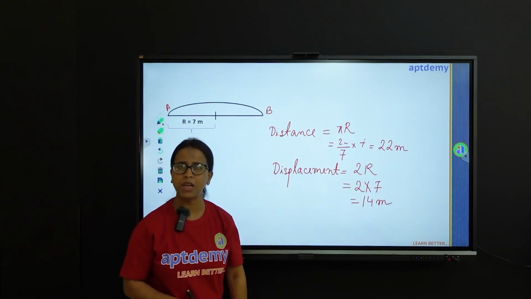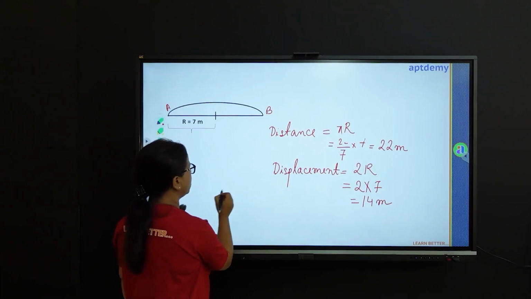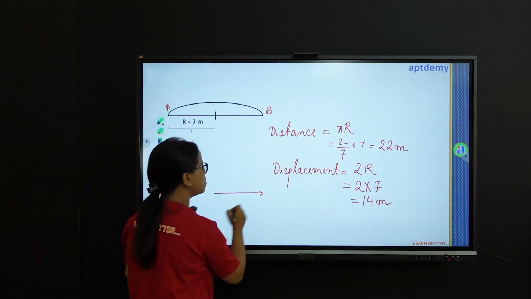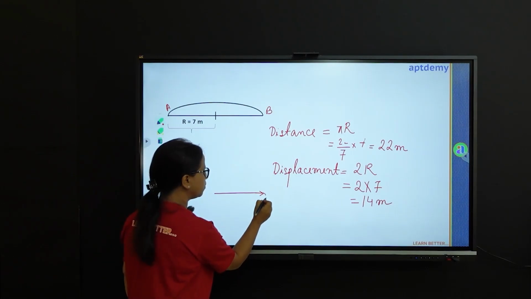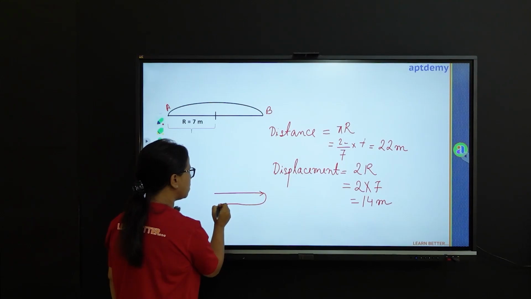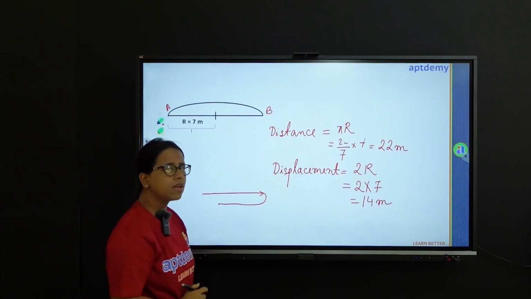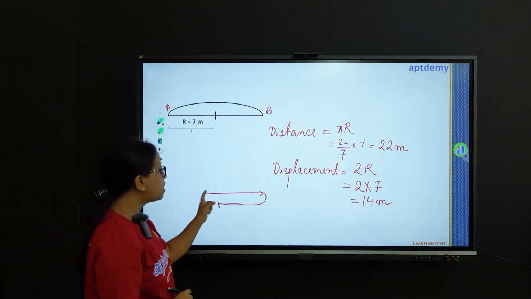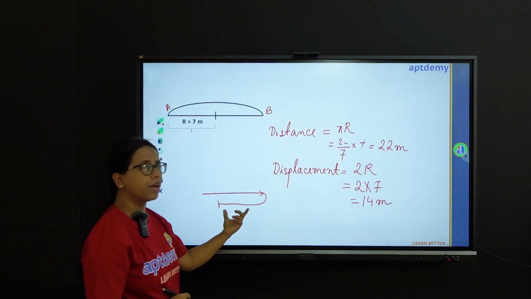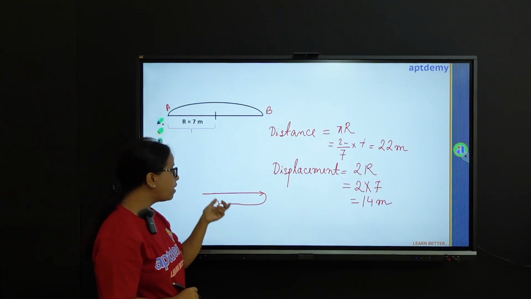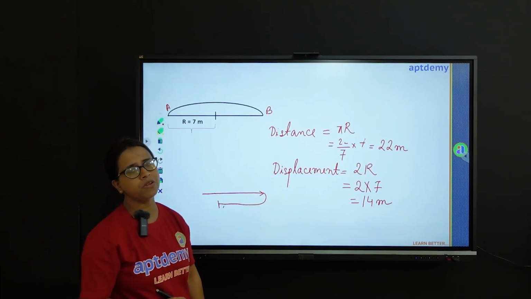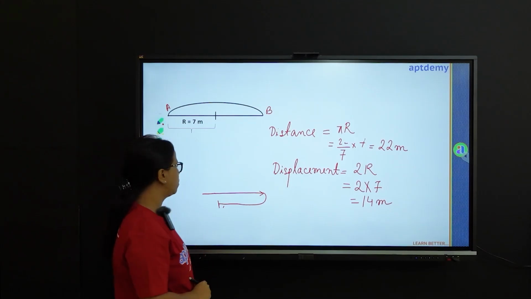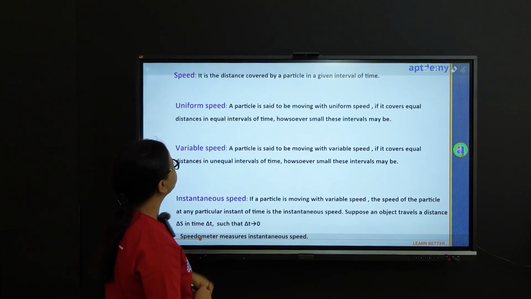Now when can displacement be negative? Suppose the particle has travelled some initial distance and then it comes back and travels less distance than the initial one. So under this condition, you'll see that the initial distance covered is more than the final distance. So the difference will be final minus initial, which will give us a negative value. So under such cases, the displacement of the particle can be negative. Now let us move forward.